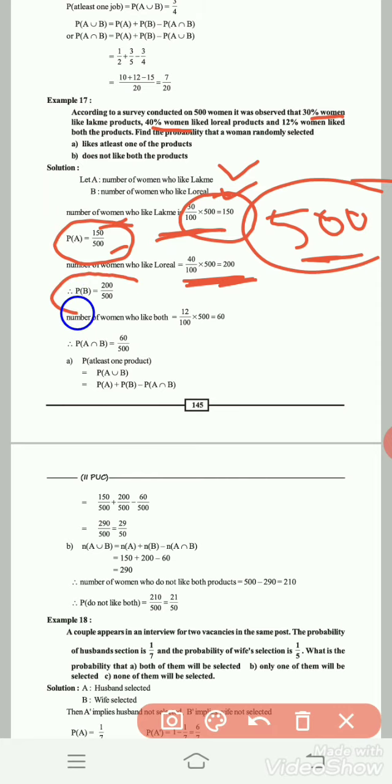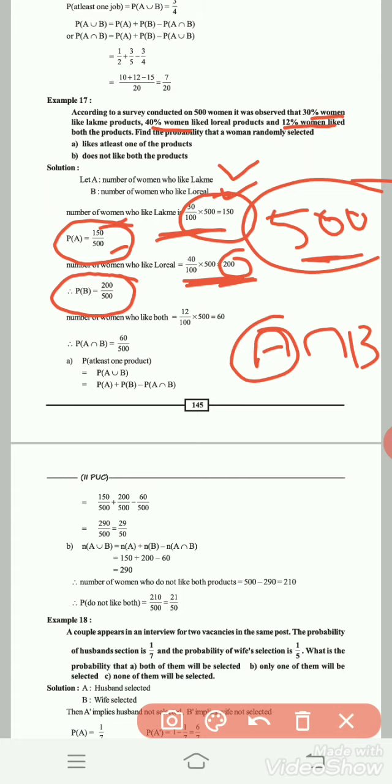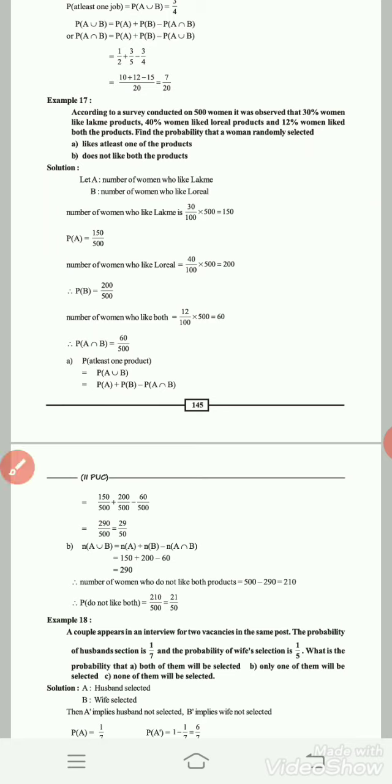Therefore, P of B: total number of people is 500, the number of women who like L'Oreal is 200, therefore 200 by 500. See next, 12% of women like both the products. Both the products means what? A intersection B, the number of women who like both Lakme and L'Oreal products.